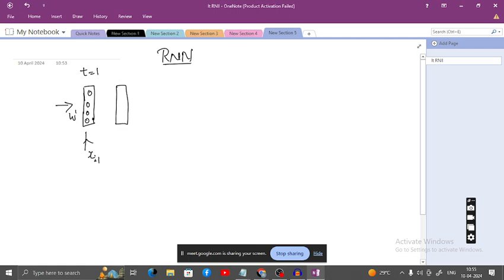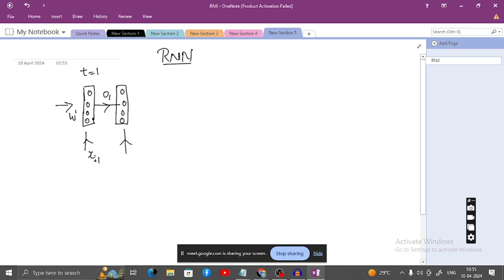So you will get the output from the first layer, which I will call O1. And these are intermediate layers; several intermediate layers will be there.